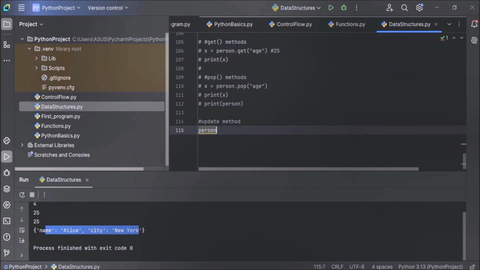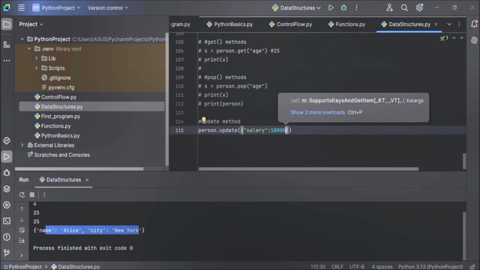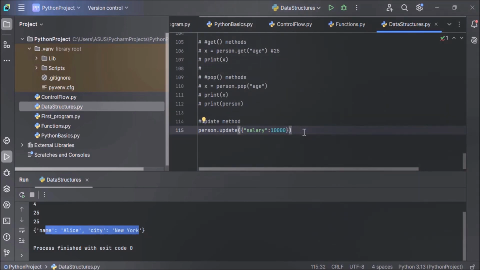Name of your dictionary, that is person dot update. And within this round bracket, you have to add the new item in a curly bracket. So let's do that. This is our curly bracket. Now here we have to add the new item as a key value pair. So the key will be salary in double quotes. And after the colon, you have to add the value for the salary. So the value, let's say 10,000. That's it. Here we are updating the dictionary, inserting a new item to the person dictionary.